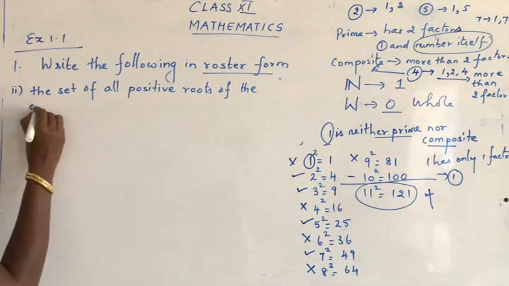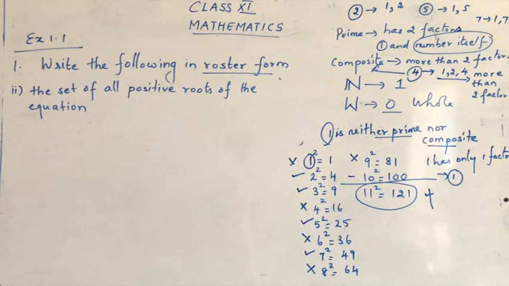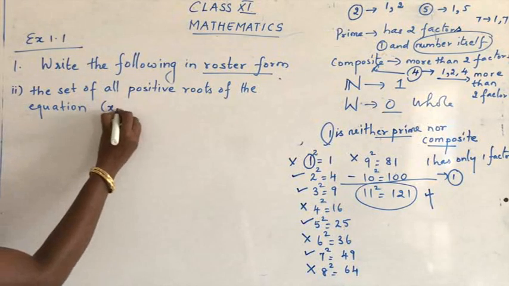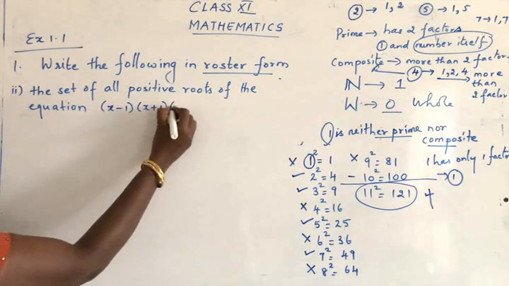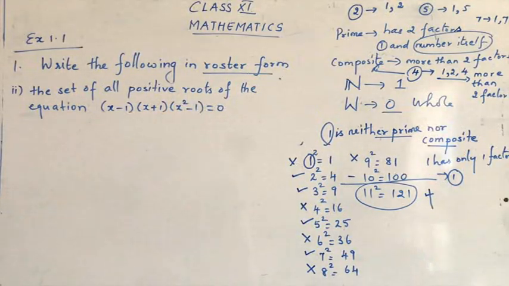You copy the question along with me. Okay. So you are being given the equation (x minus 1)(x plus 1)(x square minus 1) is equal to 0. So what is the thing that you are going to find out? You are going to find out the set of all positive roots of an equation. First of all, you have to find out the roots. After finding the roots, you are just going to find out the positive root. Let's see how to solve this.